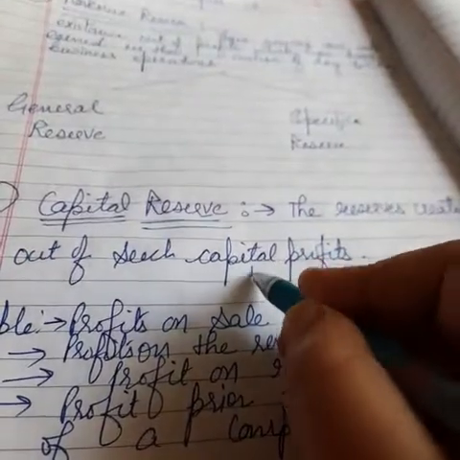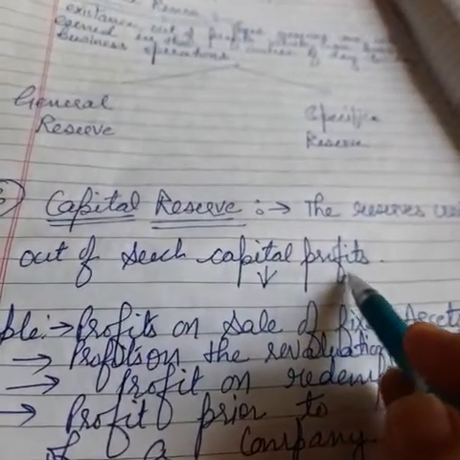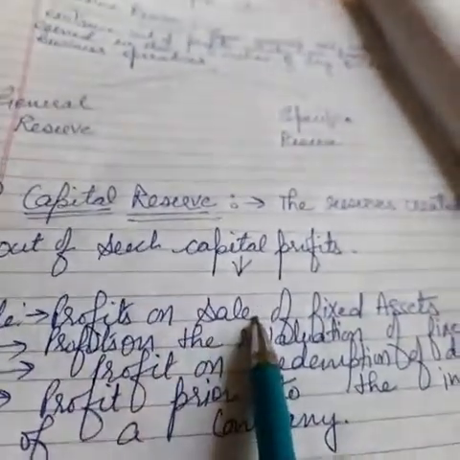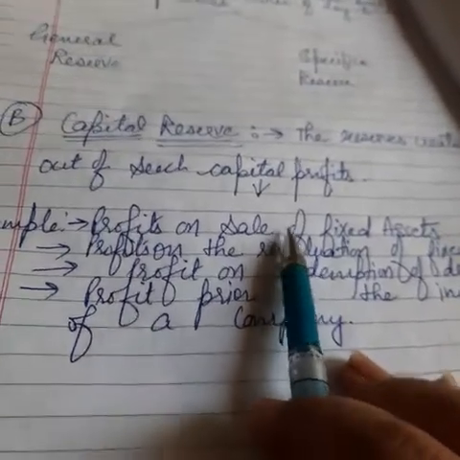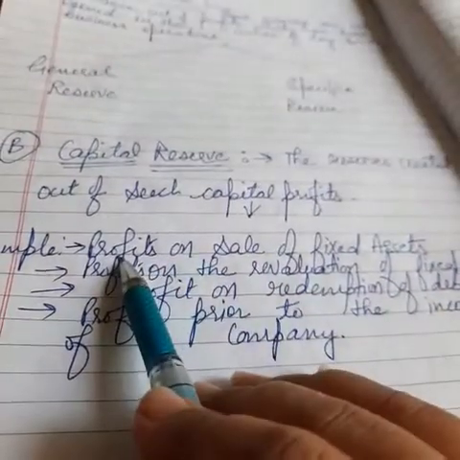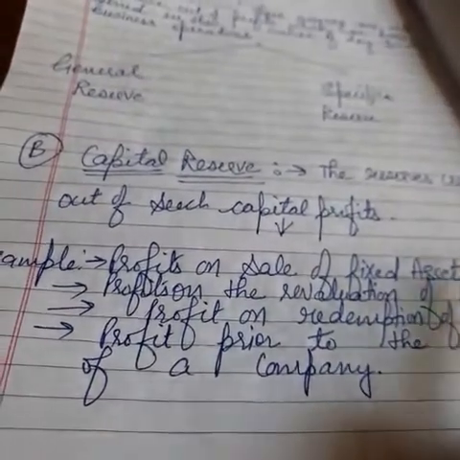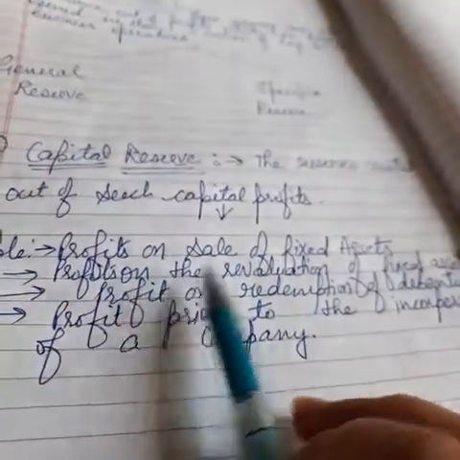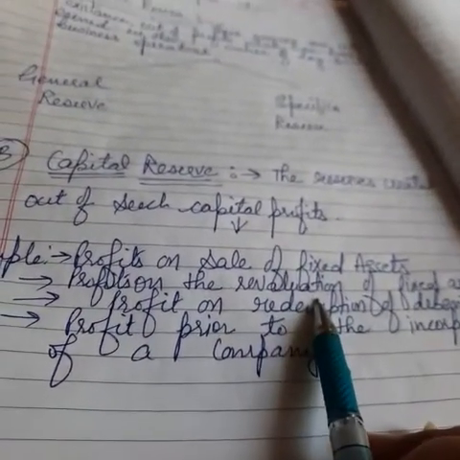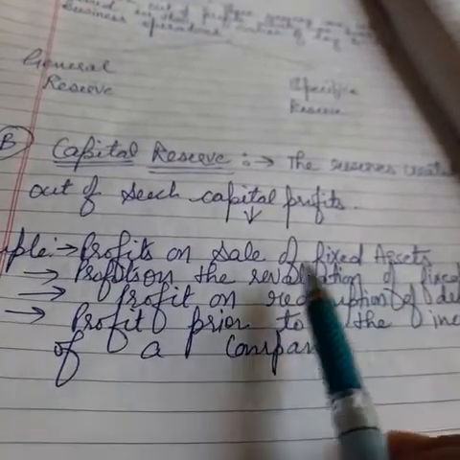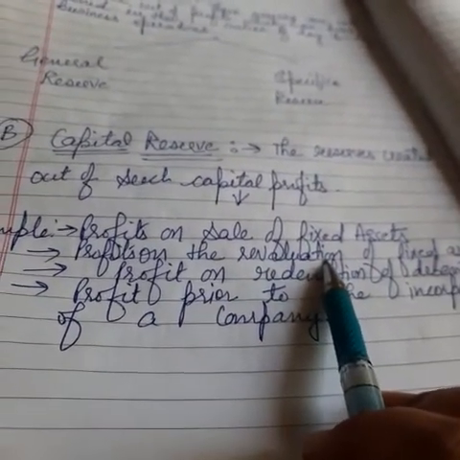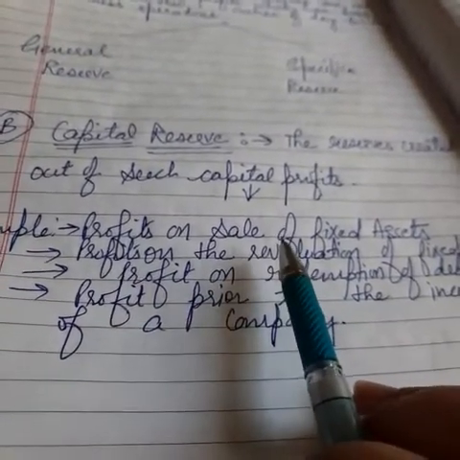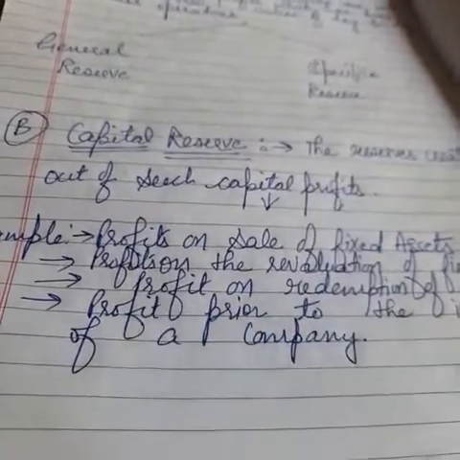Now what is the meaning of capital profit? The money earned or the profit earned through fixed assets. For example, profit on sale. If we are selling any fixed asset and if we are getting profit out of that, and we are setting aside that profit for the future, that is called capital profit, not revenue profit. Next is profit on the revaluation of fixed assets. Revaluation does not mean we are selling it. Revaluation means we are recalculating the value of any particular fixed asset. Right? So profit on that revaluation is called capital profit, not revenue profit.